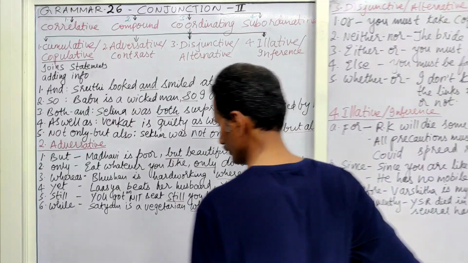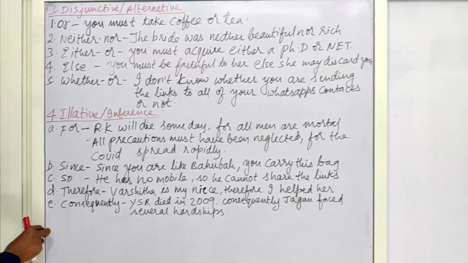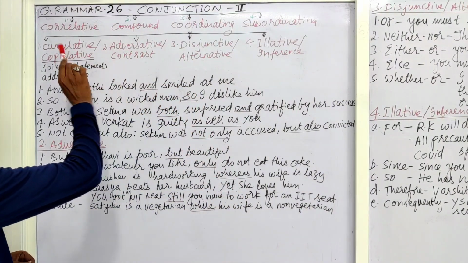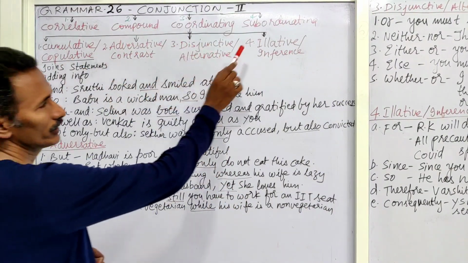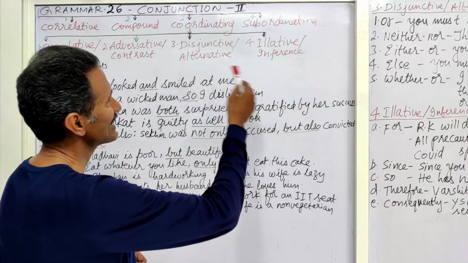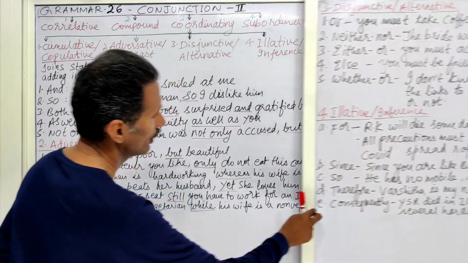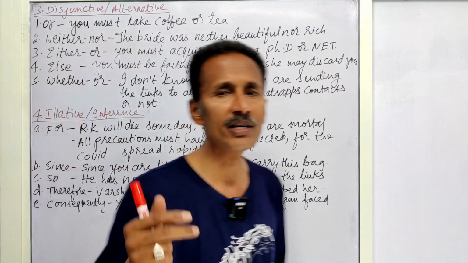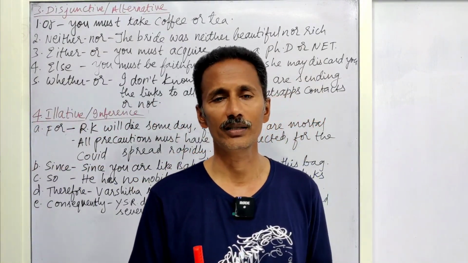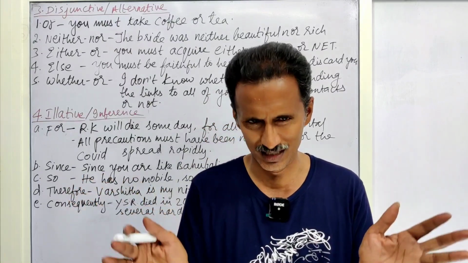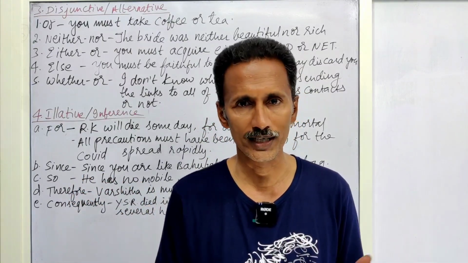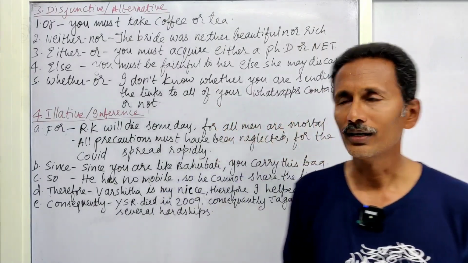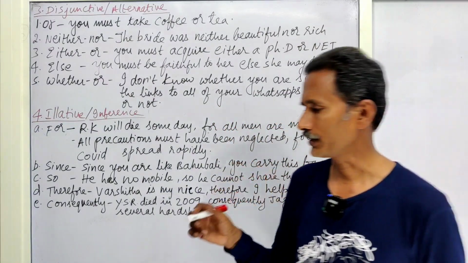Now coming to the next one. I have mentioned here cumulative, adversative, disjunctive, illative. Now we shall go to this disjunctive. Okay. The very meaning of that word itself says that something that is disconnected, something that is not joined. Two opposite qualities or two different things are mentioned there.